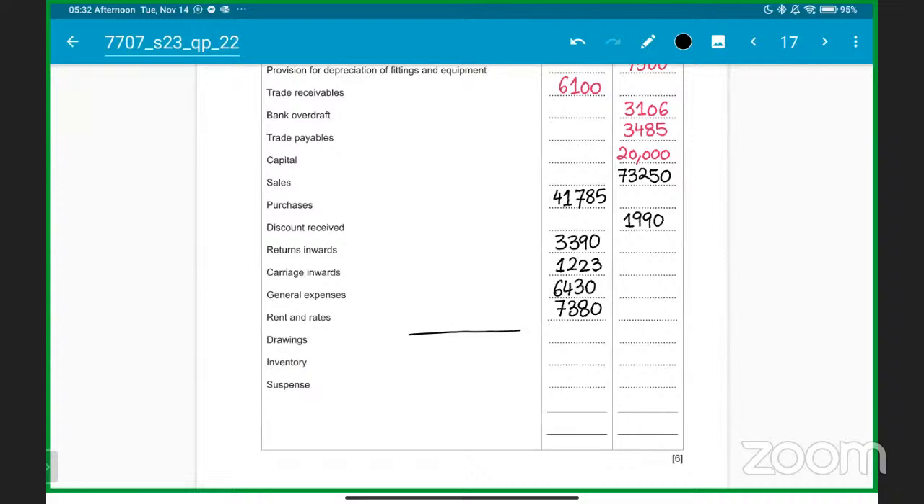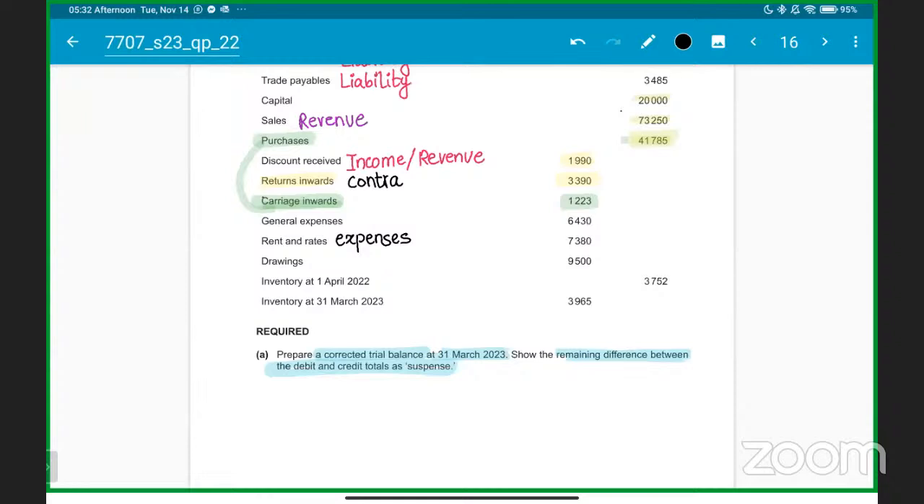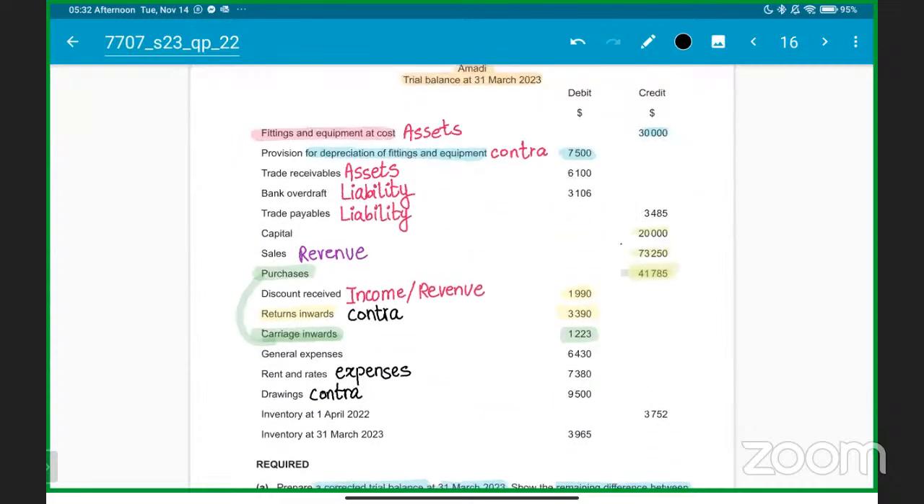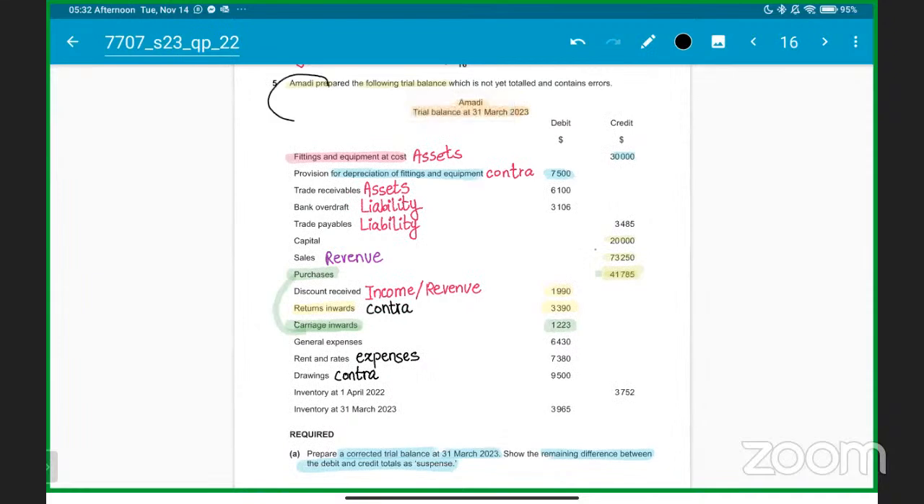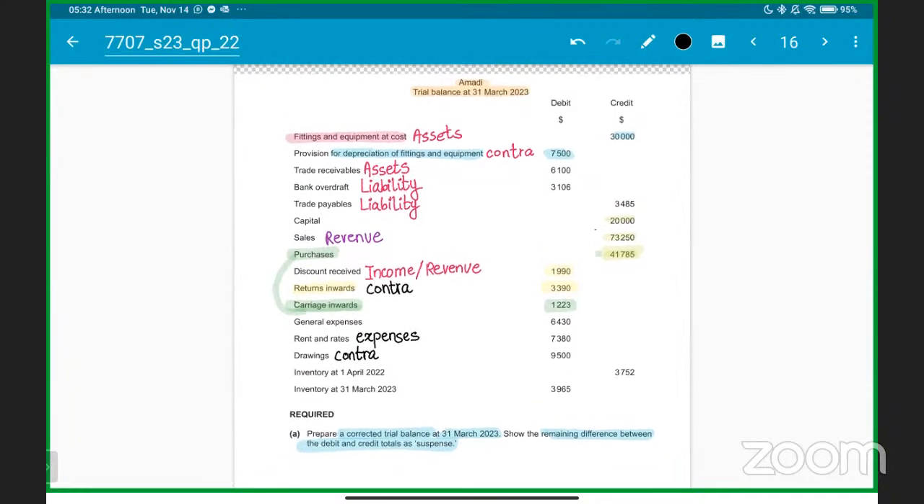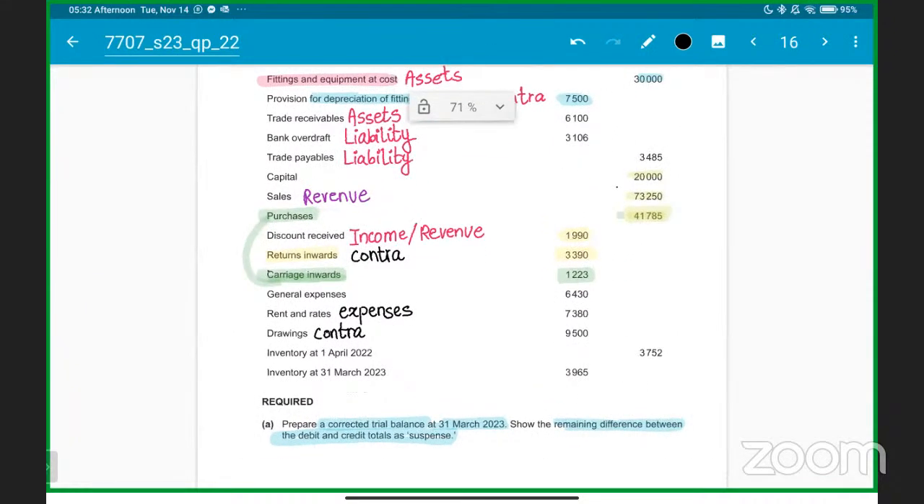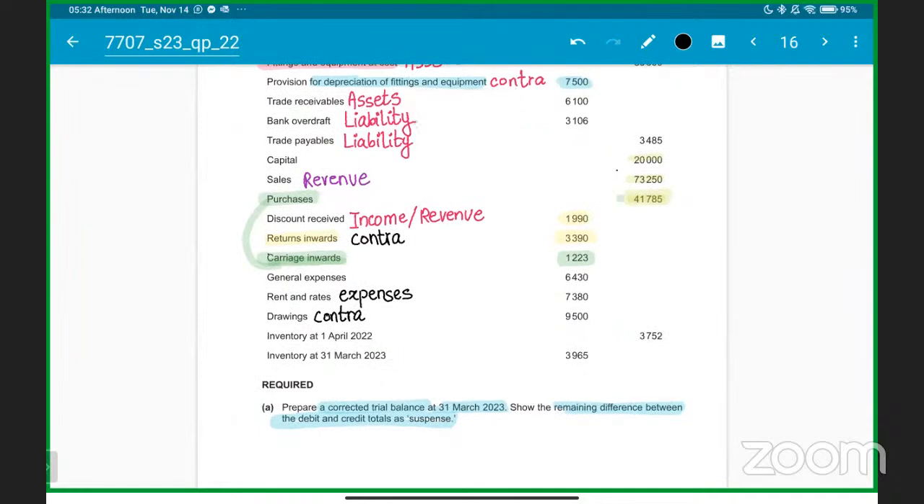Then we have drawings, inventory, and suspense account, right? So we talk about drawings. Drawings is always contra to the capital. We have discussed in detail that drawings are whatever the owner, and the owner we have here is Amadi, takes for personal use, any of the goods or the cash, if he or she is withdrawing the cash for personal use. So drawings will always be contra. If capital is credit, drawings will always come on the debit side.